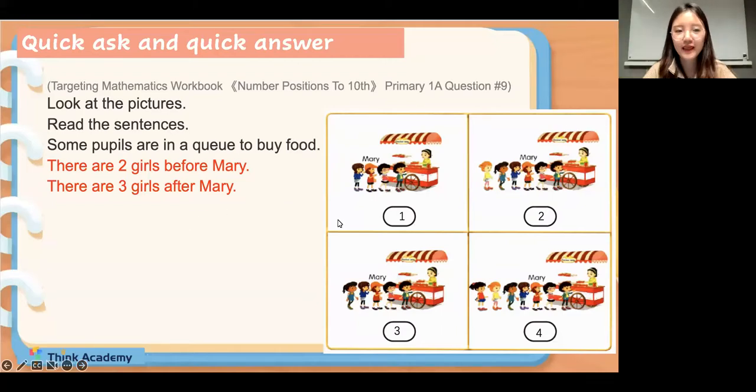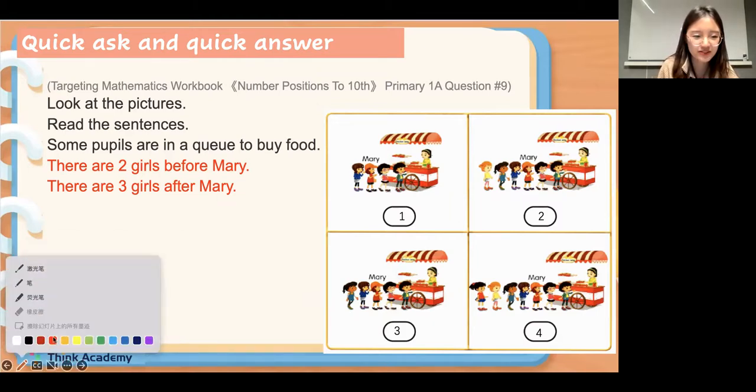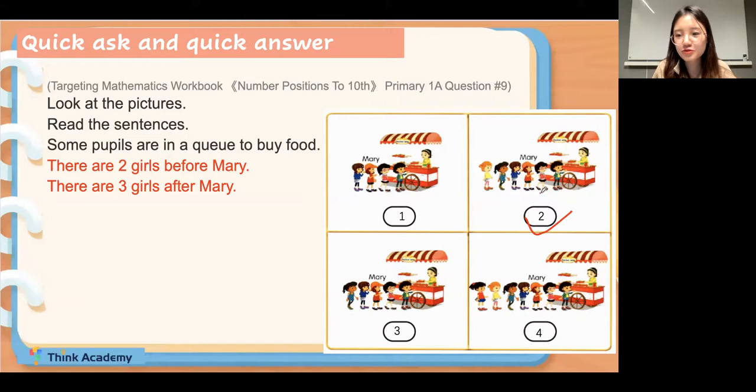Let's look at the pictures and read the sentences. There are 2 girls before marriage, and there are 3 girls after marriage. So which picture is the right one? Quick ask and quick answer, everyone. 1, 2, 3, 4. Which one is the right picture? There are 2 girls before marriage, and there are 3 girls after marriage. Which one, everyone? Please type in the chat box. It's number 2, right? It's not hard. Very well done. Yes, number 2. Great. That's right, because there are 2 girls before marriage, and there are 3 girls after marriage. Very well done, everyone. So proud of you.